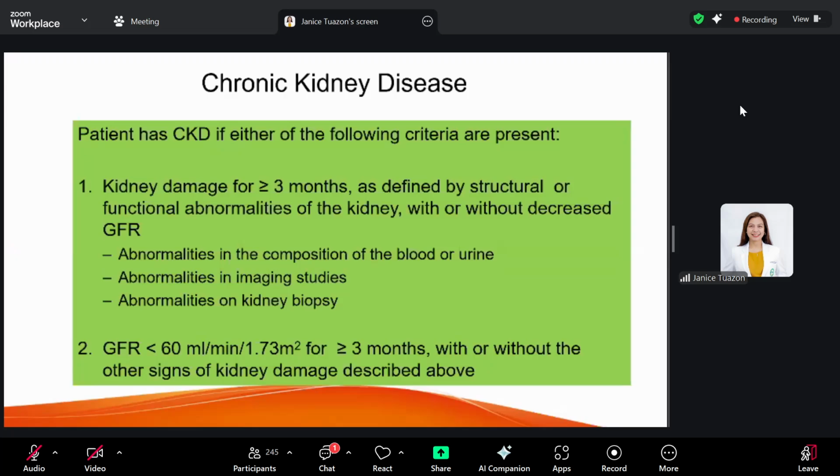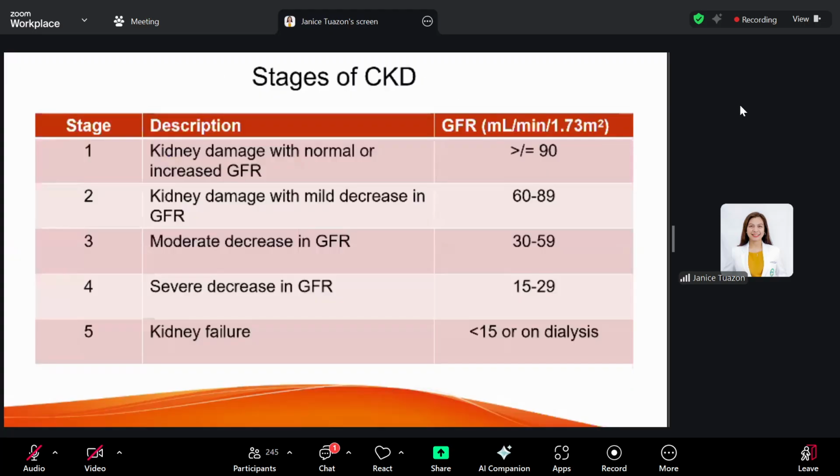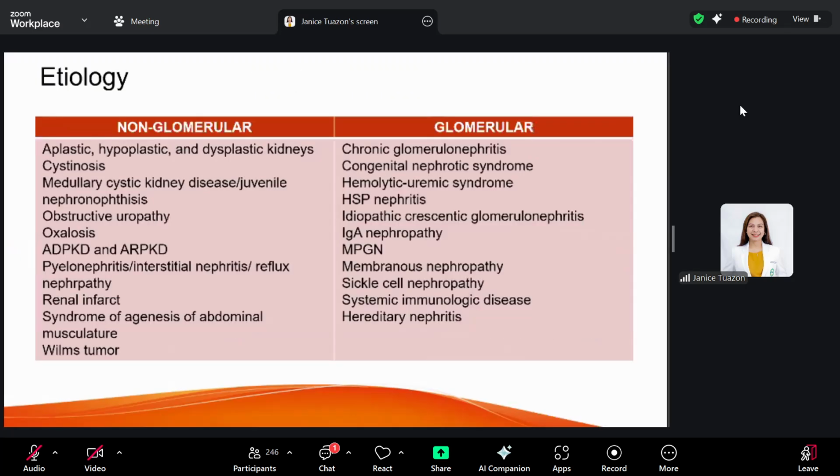So the prevalence of CKD in children is 18 per 1 million. For the Philippines, we also have a number of chronic kidney disease patients, and maybe just 20% would have undergone renal transplantation. So when you see a patient with chronic kidney disease, again, like your AKI, we have to stage the severity of kidney damage, and we do this by computing for the GFR. There are 5 stages.